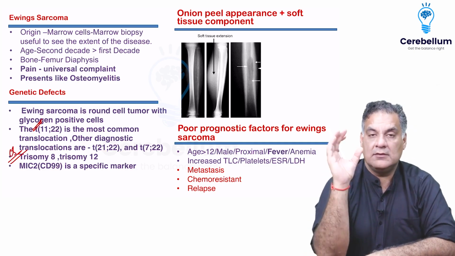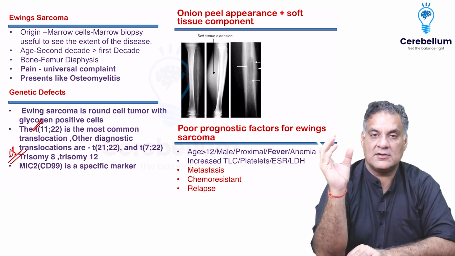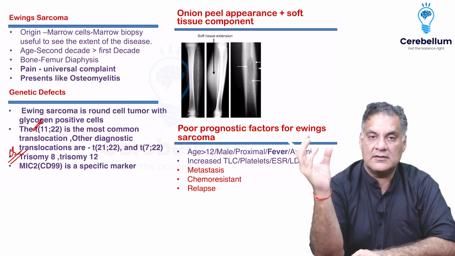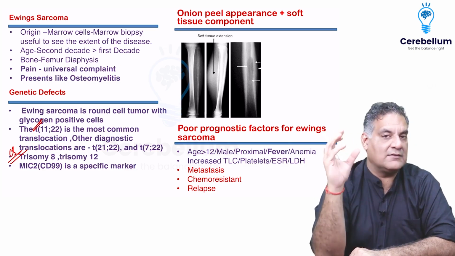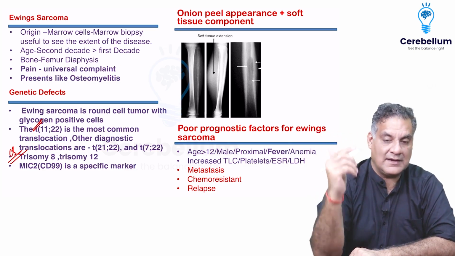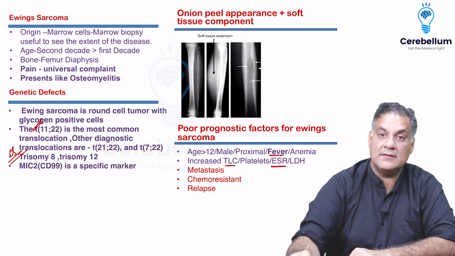In Ewing's, you have destruction of the bone. So bony onion peel appearance. There's destruction extending into soft tissue. So there is bony and soft tissue component both. Poor prognostic factors are the factors which show that there is osteomyelitis, in fact, like high ESR, high TLC, fever. Ewing's has even poorer prognosis.